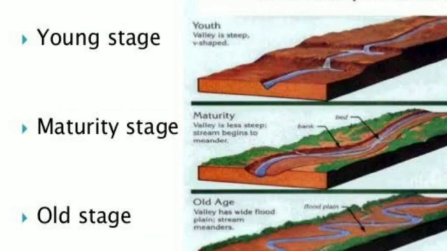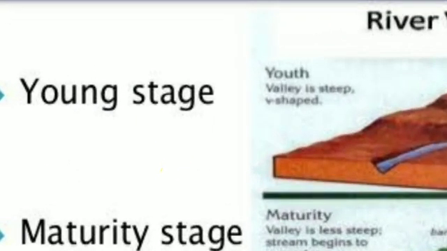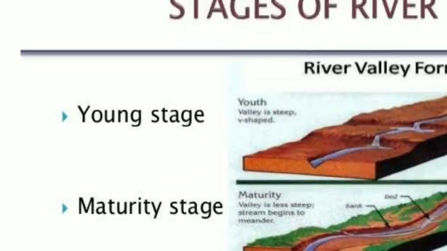The young stage. In the young stage, the river is usually small and flows down steep slopes with lots of energy. The features found in the youthful stage of a river are all formed by the process of erosion. Can you understand? Okay.